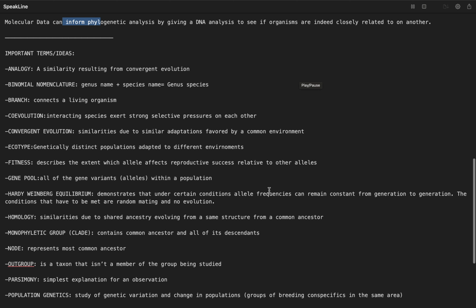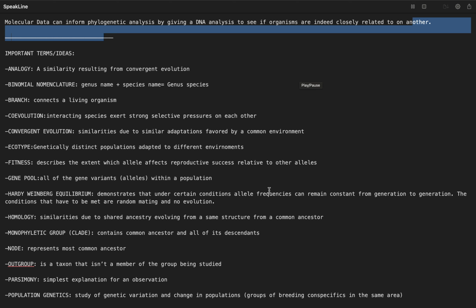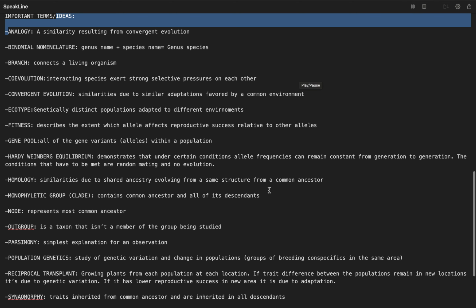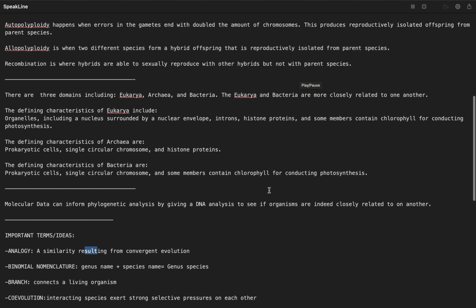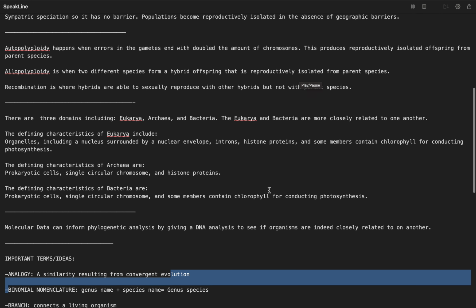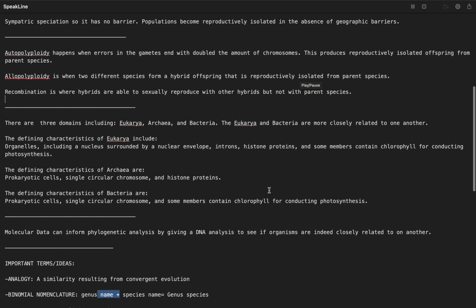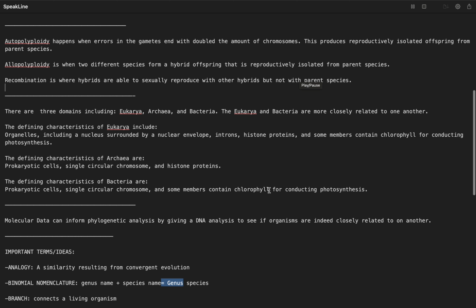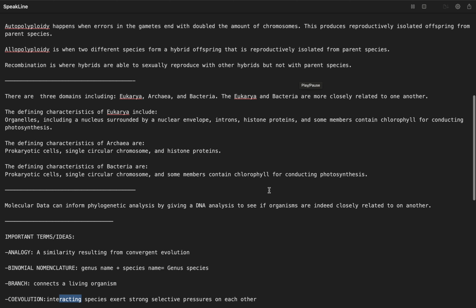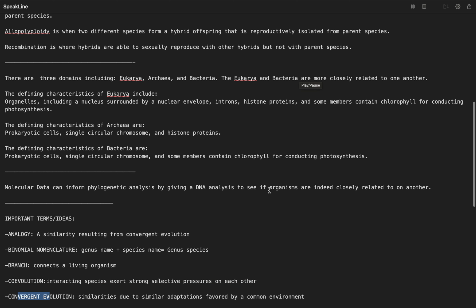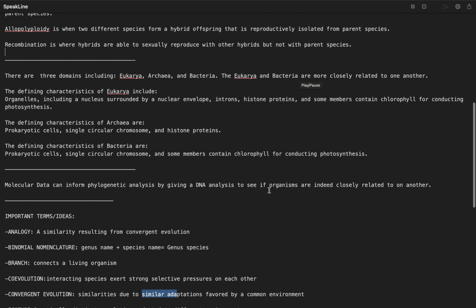Molecular data can inform phylogenetic analysis by giving a DNA analysis to see if organisms are indeed closely related to one another. Important terms and ideas. Analogy, a similarity resulting from convergent evolution. Binomial nomenclature, genus name plus species name equals genus species. Branch, connects a living organism. Coevolution, interacting species exert strong selective pressures on each other. Convergent evolution, similarities due to similar adaptations favored by a common environment.